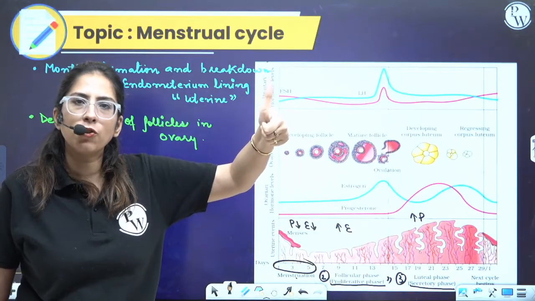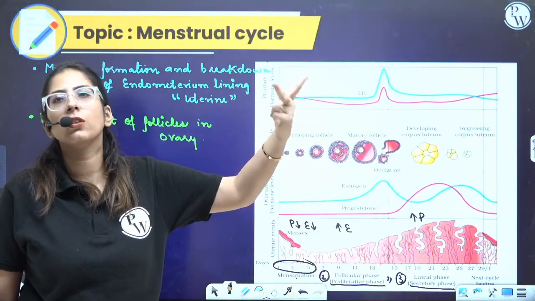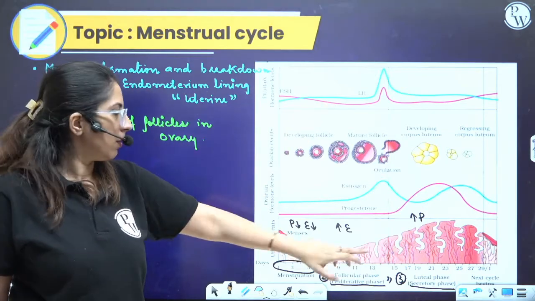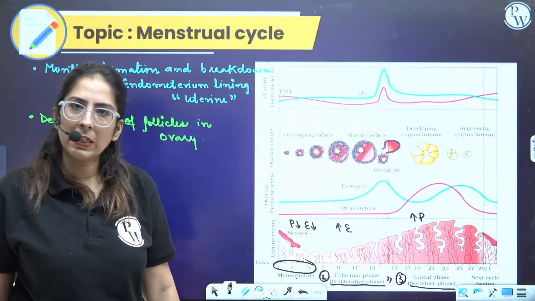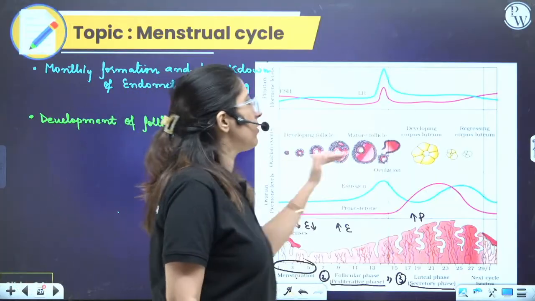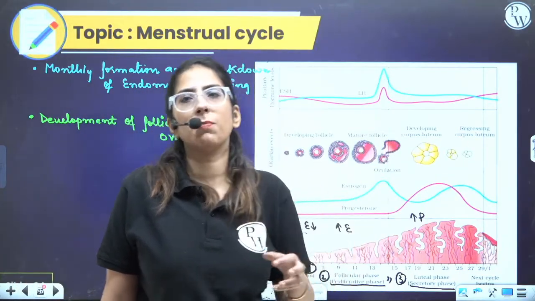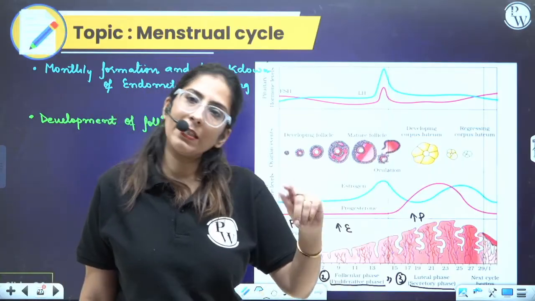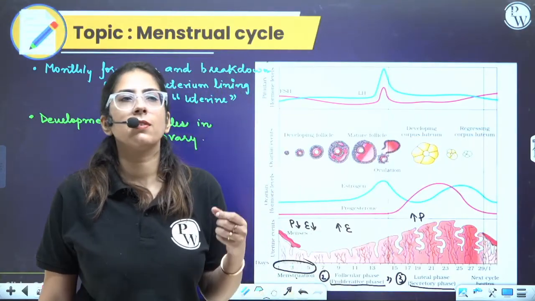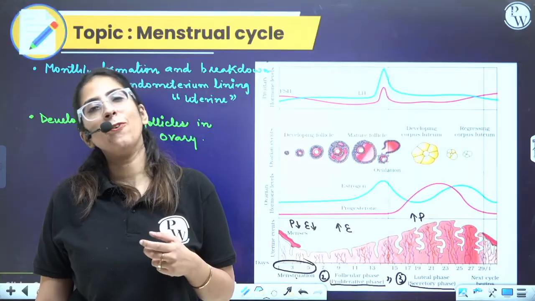First step, menstrual flow phase. Second step, proliferation. Third step is the secretory phase. Done. Clear? Let's talk about the same process, simultaneously, in parallel. At the same time, the same kind of thing happens in the ovary also.